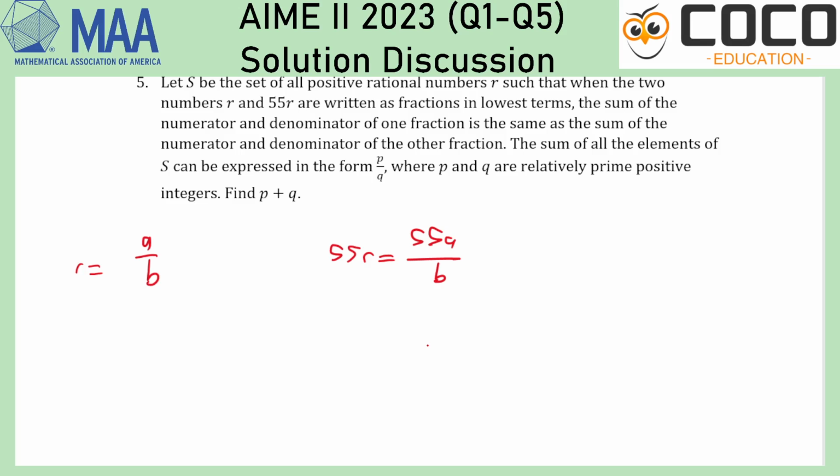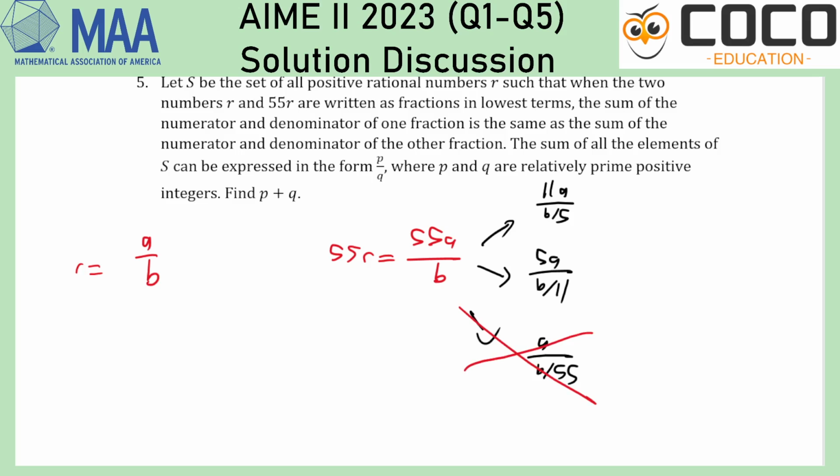If it's simplified to lowest terms, it means that 55 has a common factor with B. So it either cancels off 5 or it cancels off 11. It can't have been cancelling off nothing because then the sum would not be the same. It can't have cancelled off 55 because then the sum would clearly be smaller. So this is something that I do not need to consider.